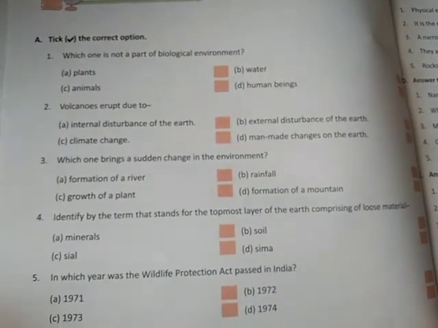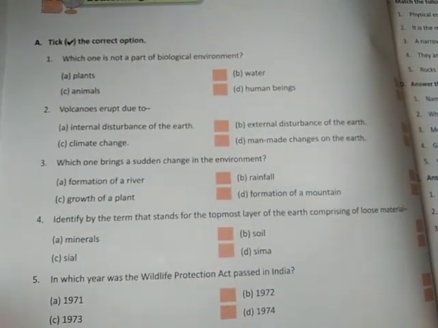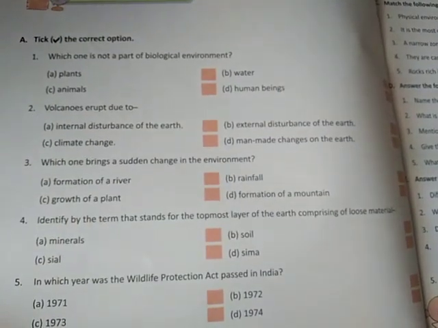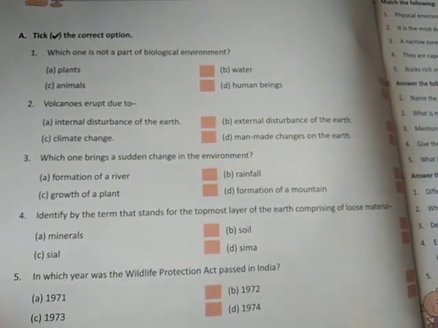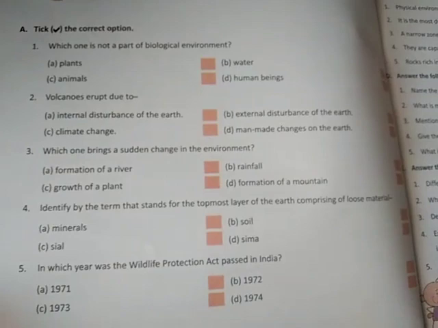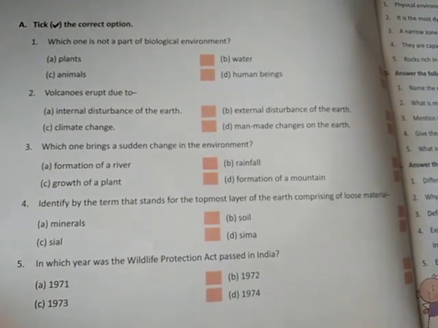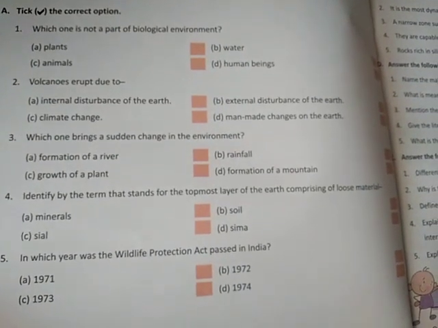Something to know. Which one is not the part of biological environment? Answer is water, because water is a part of physical environment. Volcanoes erupt due to internal disturbance of the earth. Which one brings a sudden change in the environment? Rainfall.